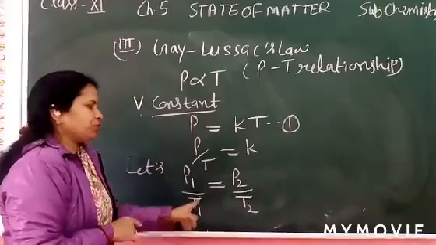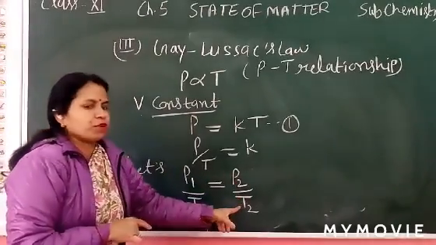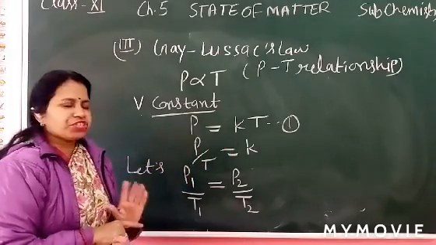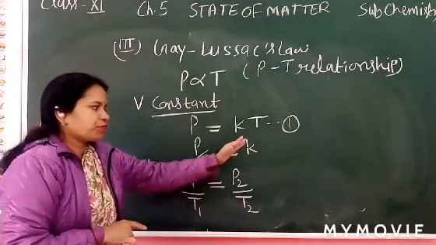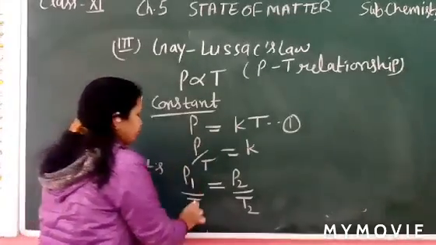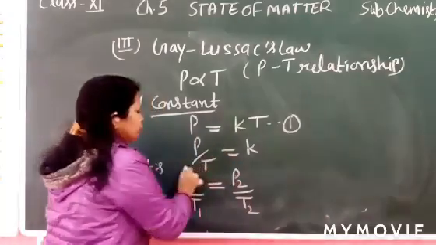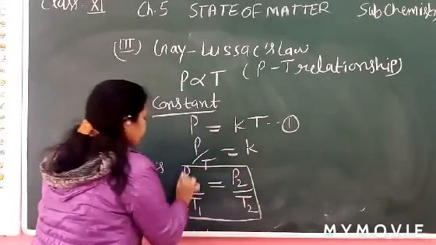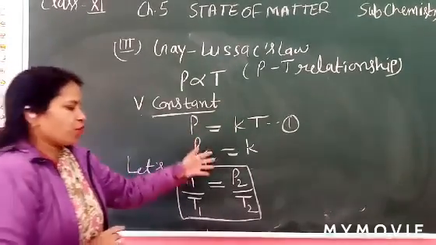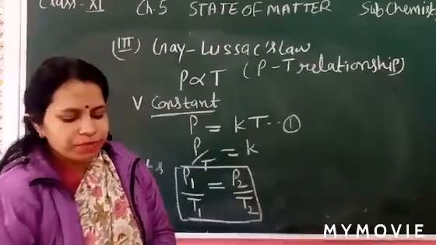Otherwise, you can write P1 upon T1 equal to P2 upon T2, because P1 upon T1 equal to K for the first case, and P2 upon T2 equal to K for the second case. Both are constant. So learn this formula. This is a very important formula, and it is used in numerical problems.